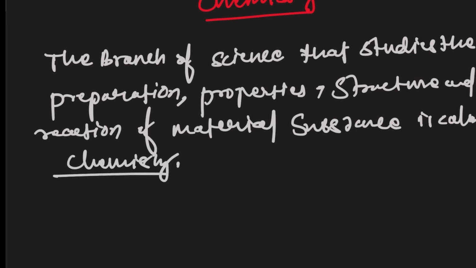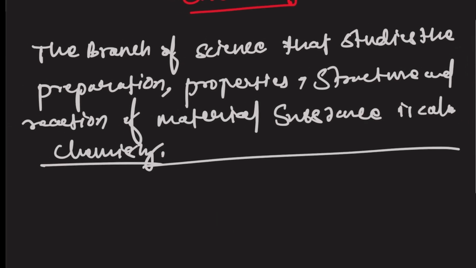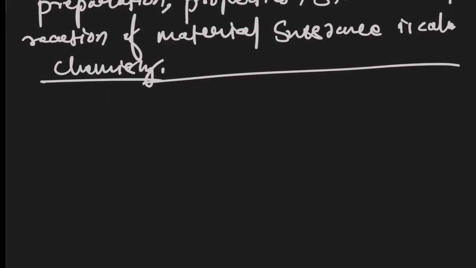Okay, so this is the definition of chemistry. So what is the definition of chemistry? The branch of science that studies the preparation, properties, structure, and reaction of material substances is called chemistry.